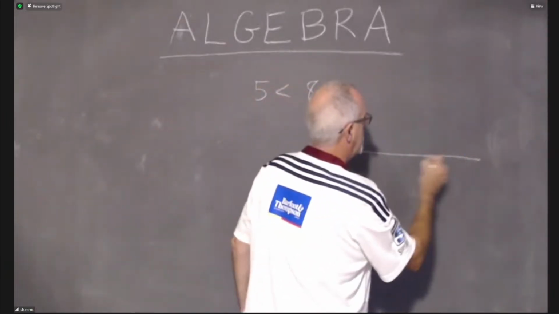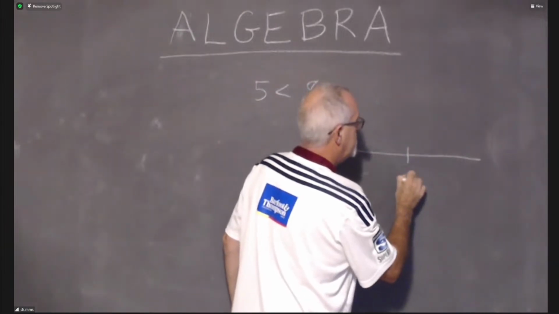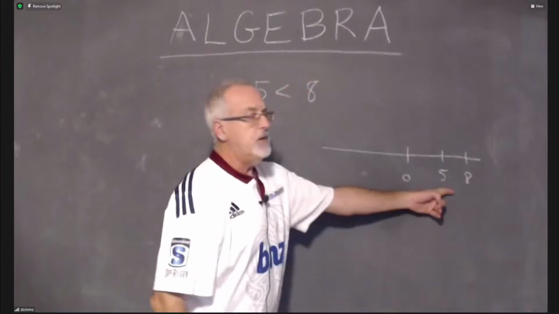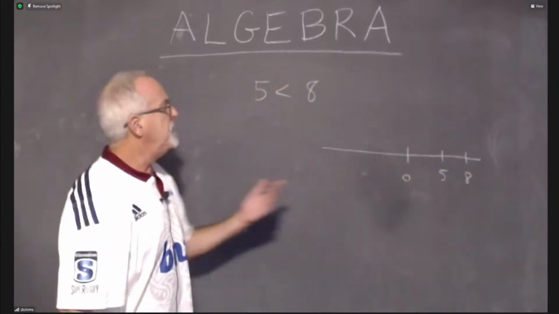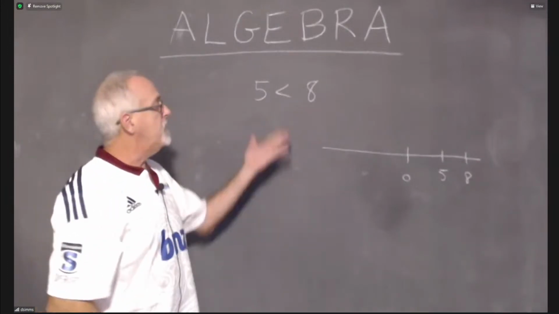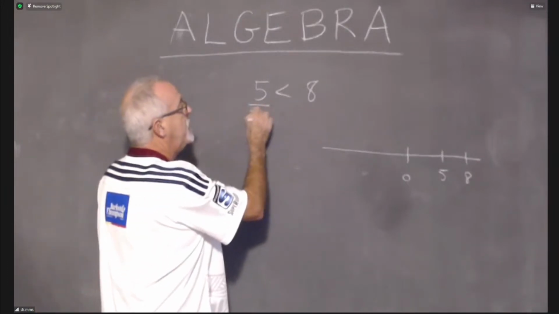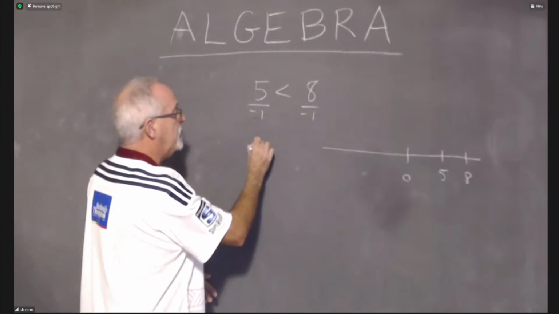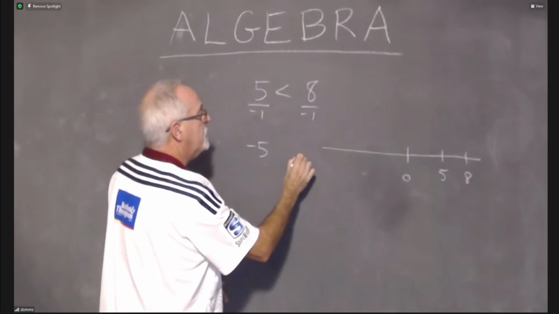On the number line, here's my 0. I'll put 5 here and I'll put 8 there. Yes, 5 is less than 8. We can see that. But what if I take 5 is less than 8 and I do one of these tricks? What if I divide both sides by negative 1? Well, 5 divided by negative 1 is -5. And 8 divided by negative 1 is -8.